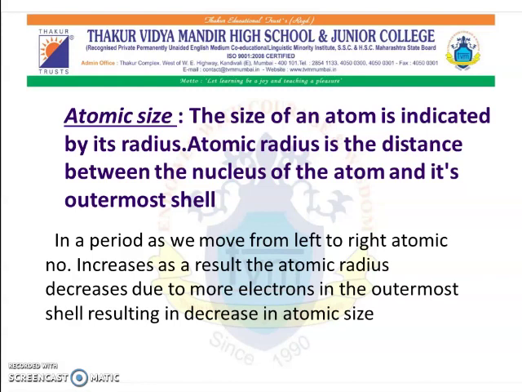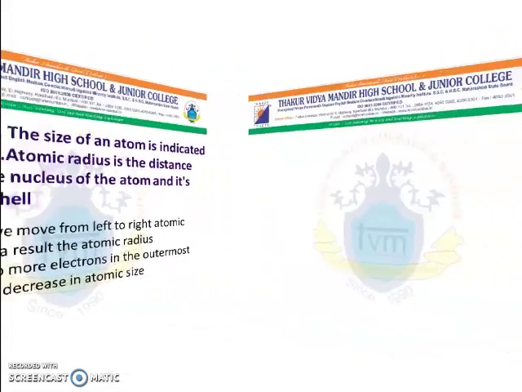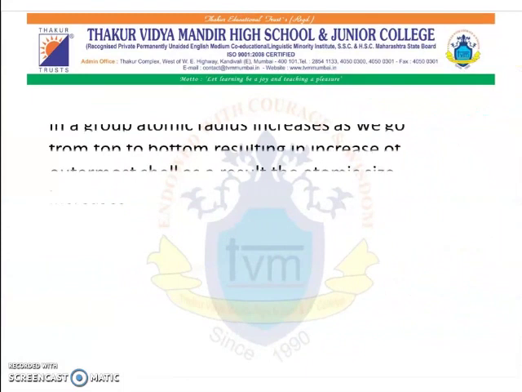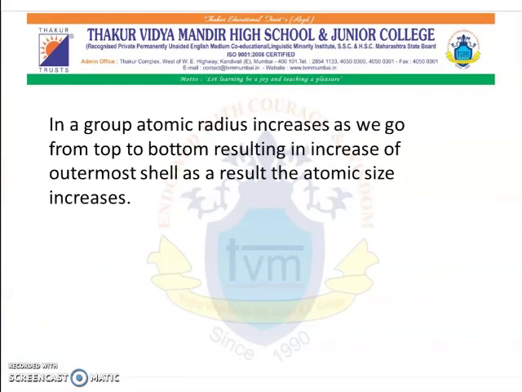As a result, atomic radius decreases due to more electrons in the outermost shell, resulting in decrease in atomic size as the attraction increases. In a group, the atomic radius increases as we go from top to bottom, resulting in increase of outermost shell. As a result, the atomic size increases.